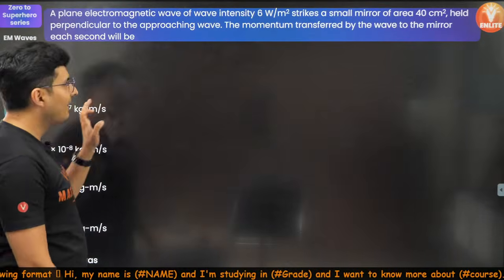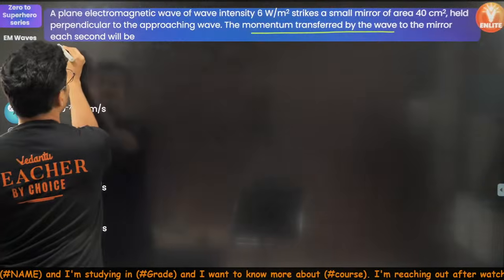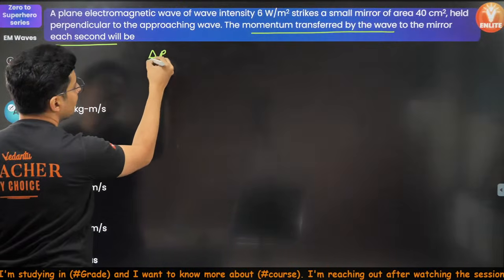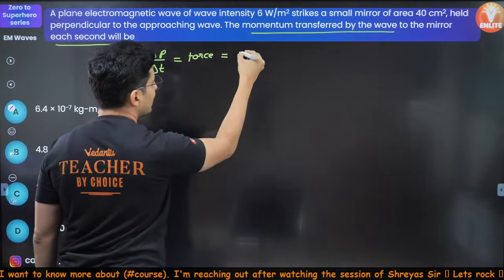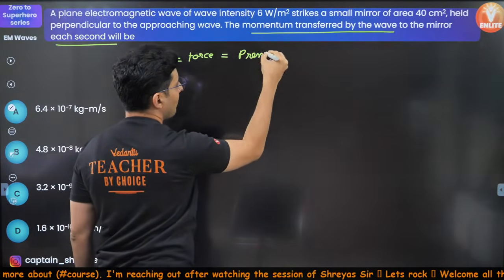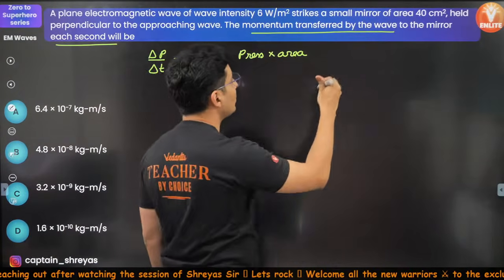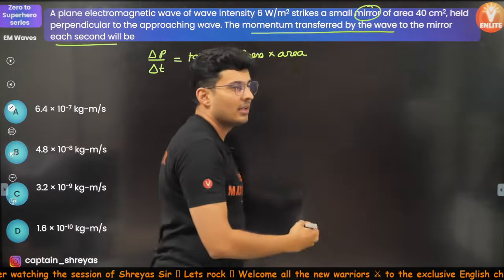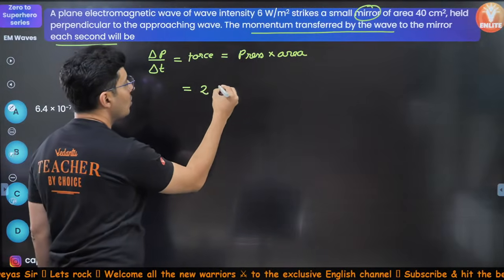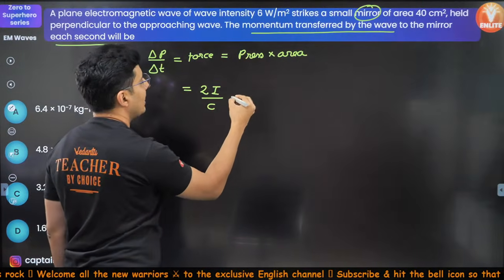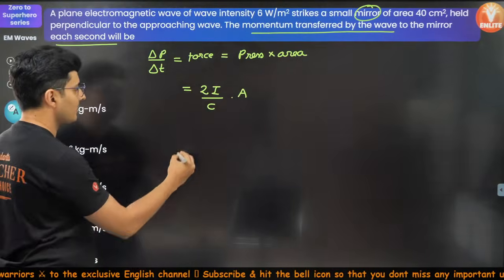So when you have such a question, momentum transferred per unit time, del P by del T, means the force. And force is pressure multiplied by area. The second thing that you need to notice is that there is a mirror, hence it is a reflector. Hence the pressure will be 2I by C and area will come as it is. Now just substitute the values, you shall get the answer.